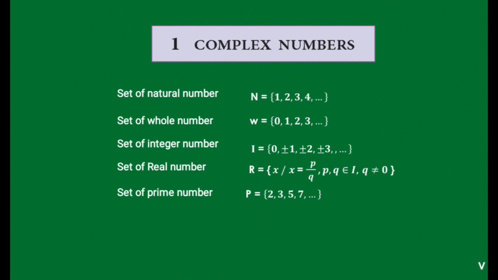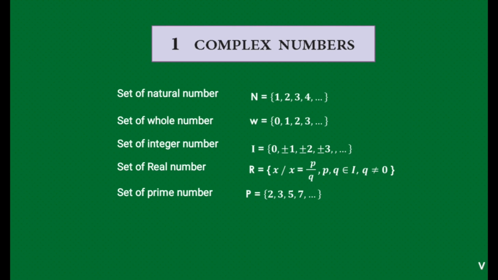So when asked in a question whether 2 is a prime number or not, you get confused. Here 2 is a prime number, 2 is the even prime number, and 3, 5, 7 are odd prime numbers. And you must remember that 1 is not a prime number, because we require prime numbers which are greater than 1. That means only numbers greater than 1 are called prime numbers. So the prime numbers start from 2.